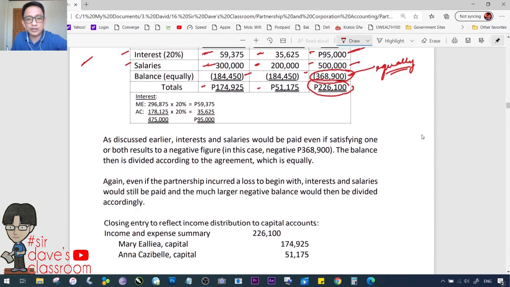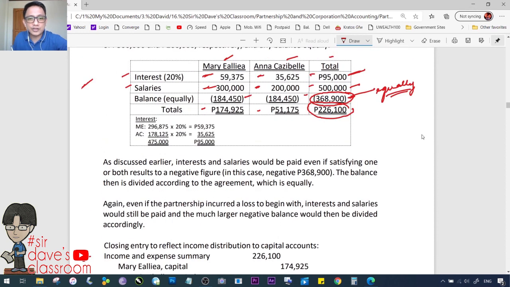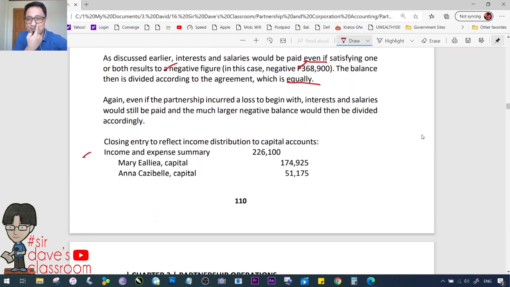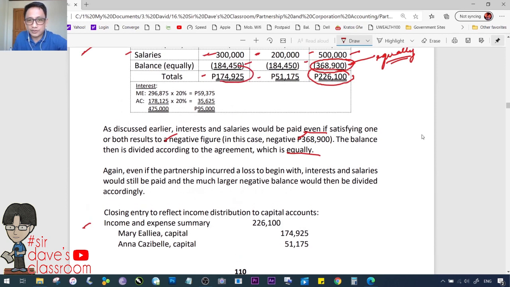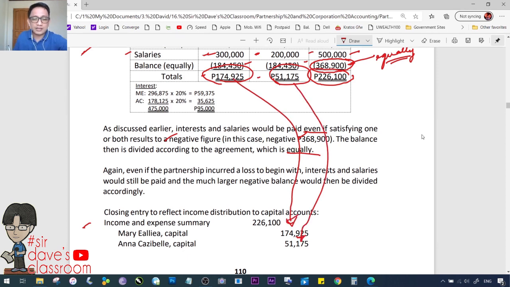Later on, mag-closing tayo. Saan ba yung closing? Etong portion. So, as discussed earlier, interest and salaries will be paid even if satisfying one or both results to negative. Nasabi na natin yan. In this case, 368,900. The balance then is divided according to the agreement, which is equally in this case. Okay? Not unlike bonus, tama? Pag nag-negative, hindi mo na ibibigay. Income and expense summary, 226,100. Credit yung mga amounts na makukuha nila based on our computations. Okay? 51,175. Yan. Okay. Next.